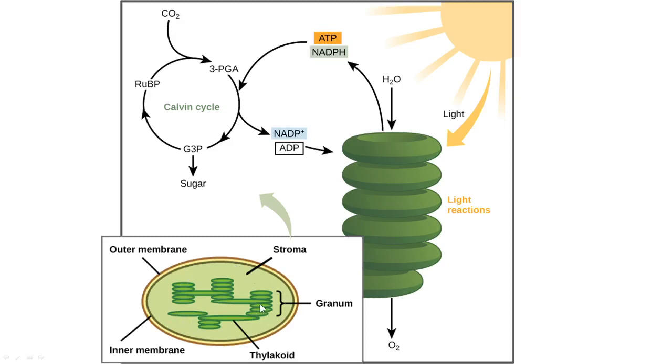You know the structure of the chloroplast. In the chloroplast we have these stacks of thylakoids, called grana. In the thylakoid membranes the light reaction occurs, because in the thylakoid membranes the chlorophyll molecules or pigment molecules are present, the photosystems are present, and it results in the production of ATP and NADPH.